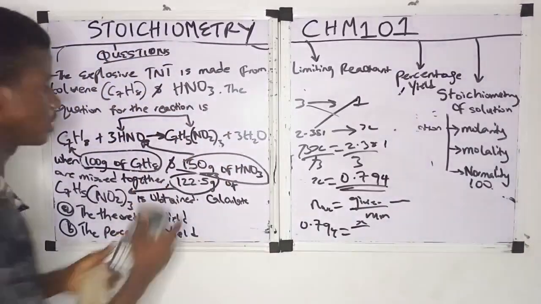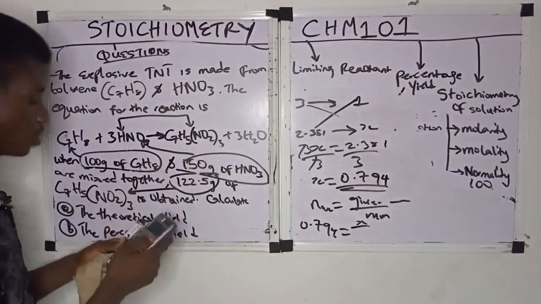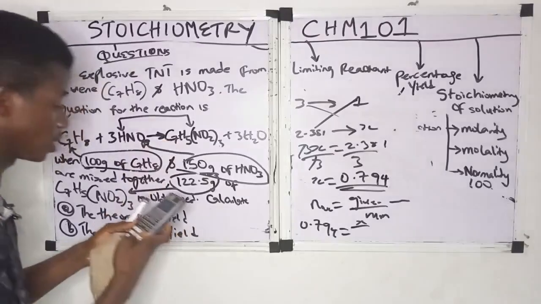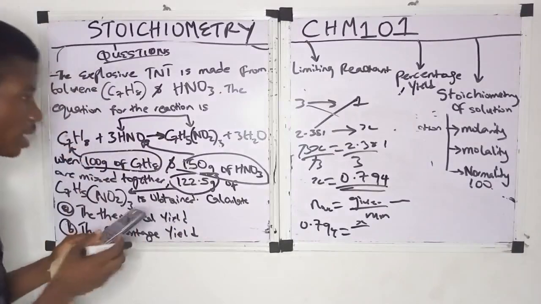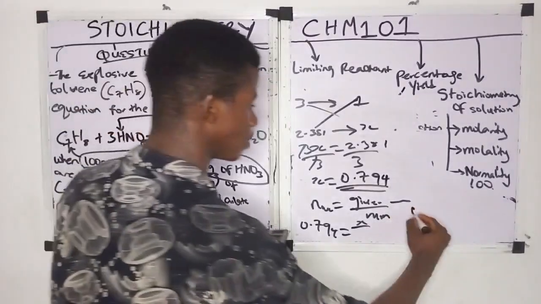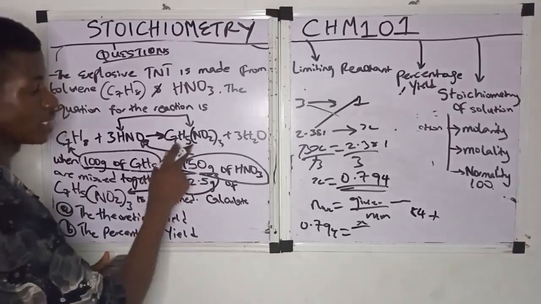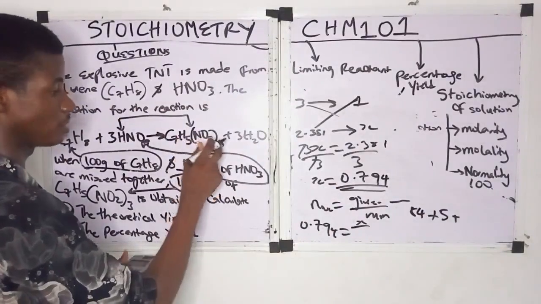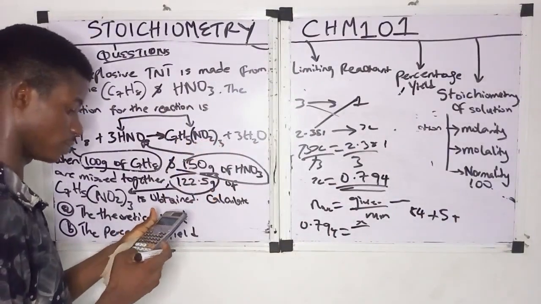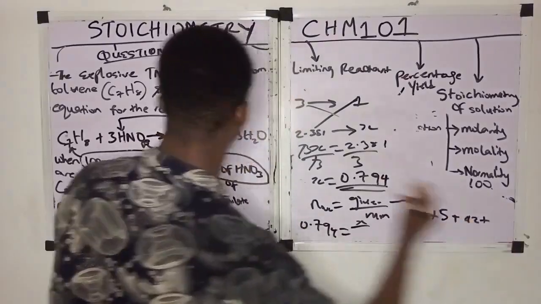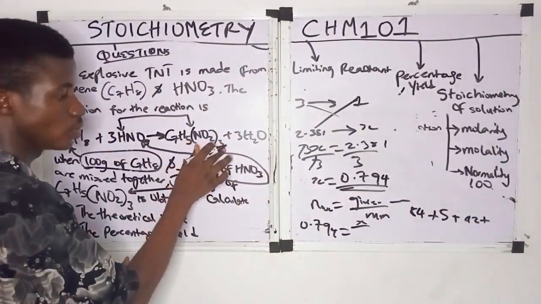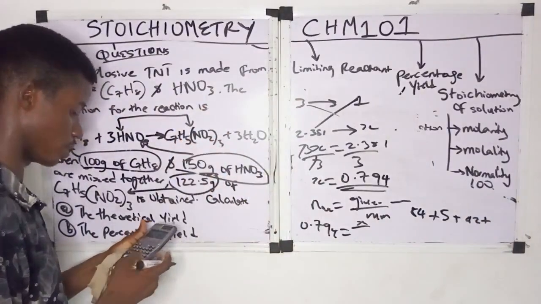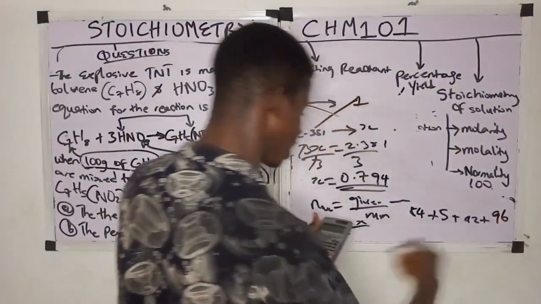Let's calculate it from here. Mass of carbon is 12, 12 times 7, that is 84. Then plus hydrogen is 1, 1 times 5, 5. Then plus nitrogen. These three are nitrogen, so nitrogen is 14, 14 times 3 is 42. Then oxygen is 16, and 3 times 2 gives us 6, so 6 times 16 gives us 96.